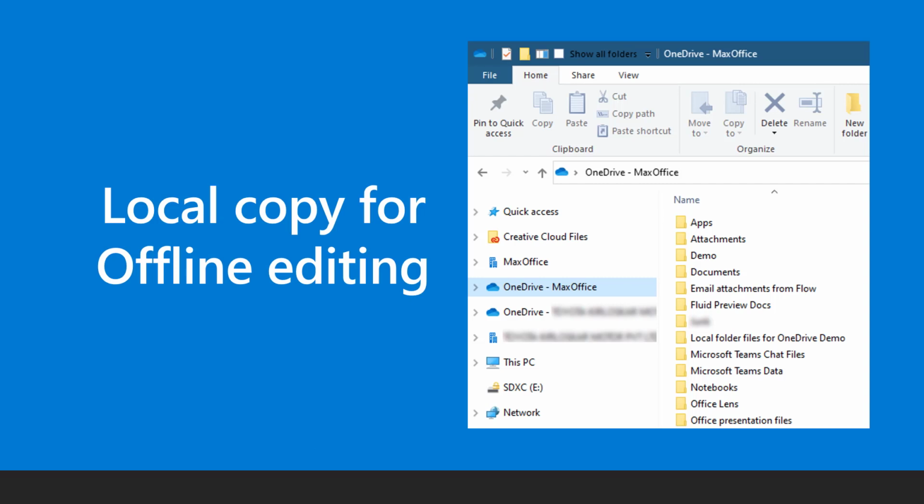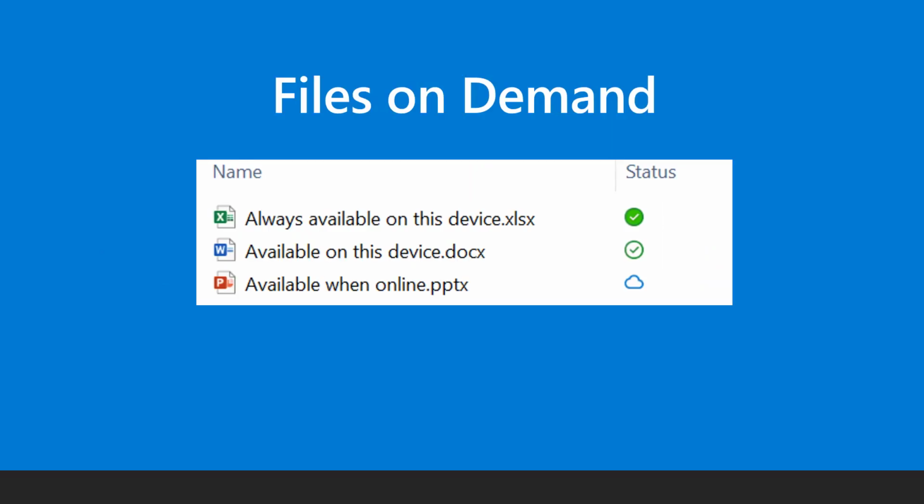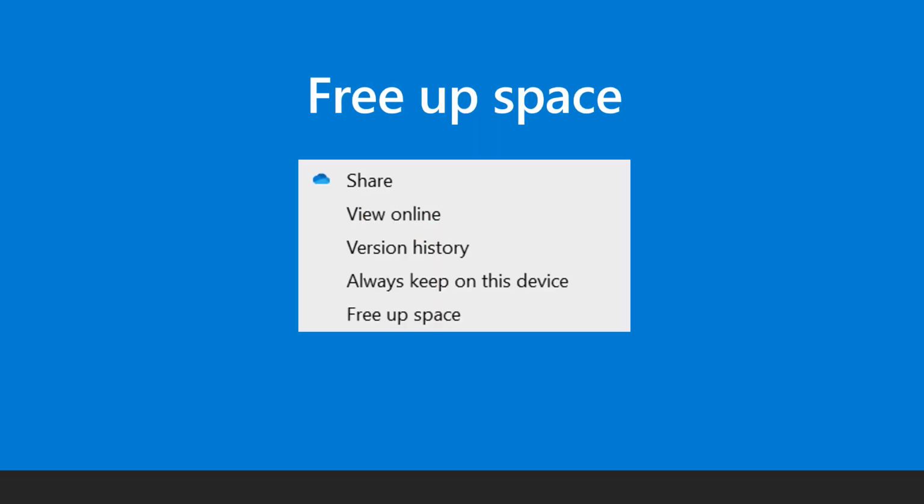Even if you store a file on OneDrive, a local copy is always available on the PC. You can edit it without an internet connection. The file will sync whenever you get connectivity. In Windows File Explorer, the status icon shows the availability of the file. If you want to save space but still want to see the file, use the Free Up Space option.